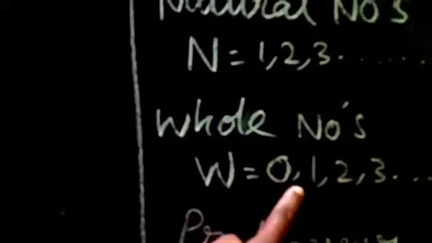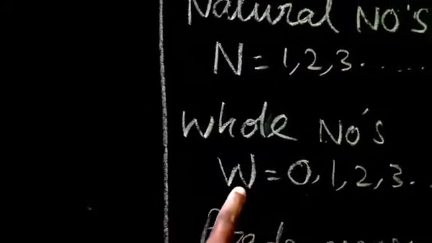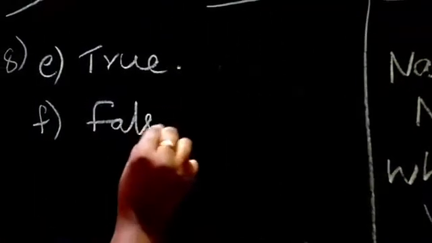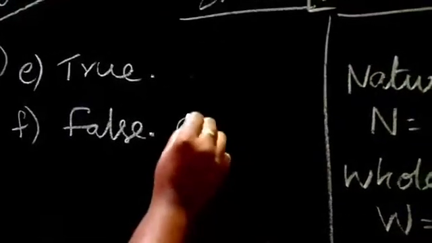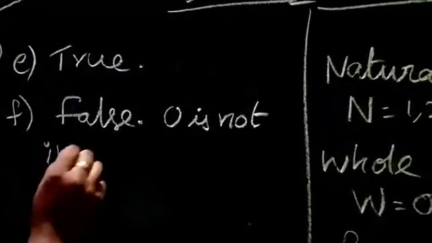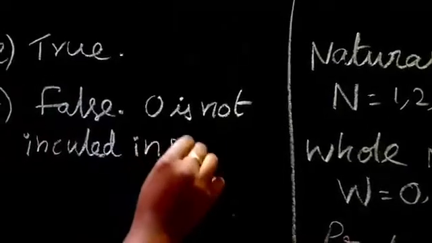Option F, all whole numbers are natural numbers. No, except 0, the remaining are natural numbers. So we cannot say every whole number is a natural number. False, because 0 is not included in natural numbers.